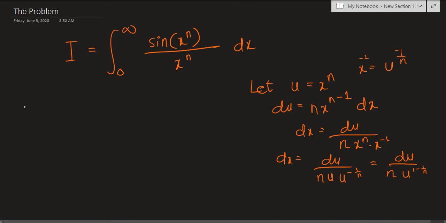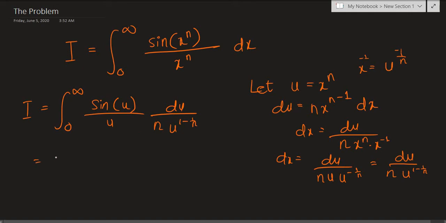So it's time to plug all of this into our I, and notice that the upper and lower bounds remain the same, because if you plug in 0 in place of x, x to the n is going to be 0, and same thing for infinity. So we have sine of u divided by u, and dx is just du over n times u to the 1 minus 1 over n.